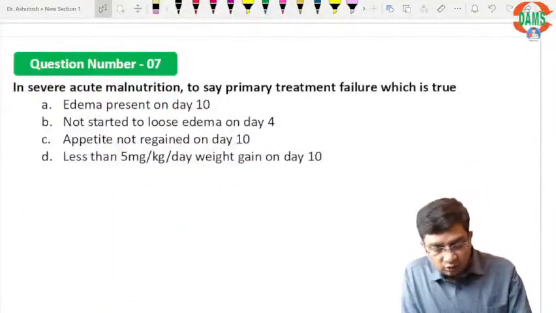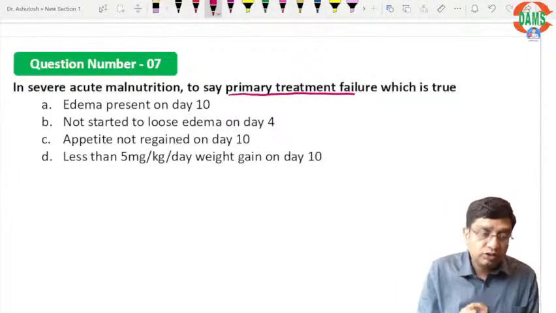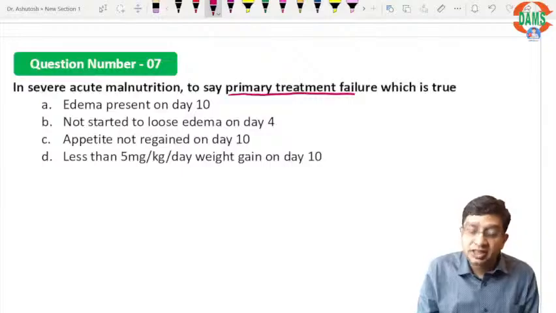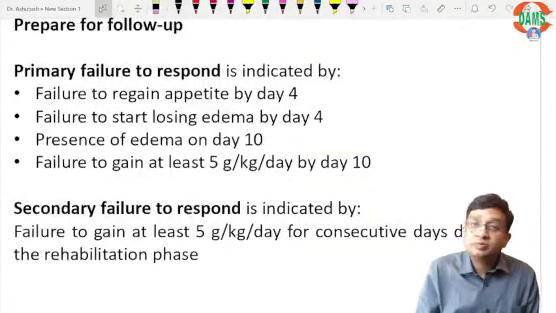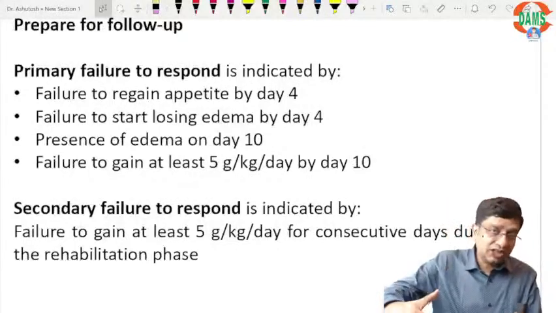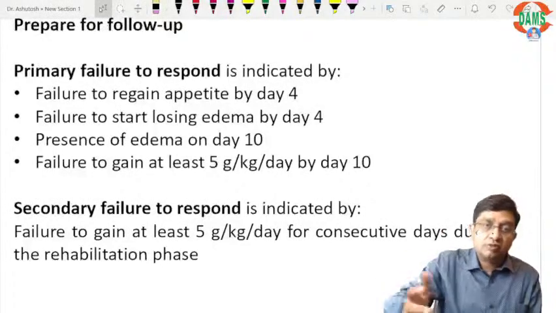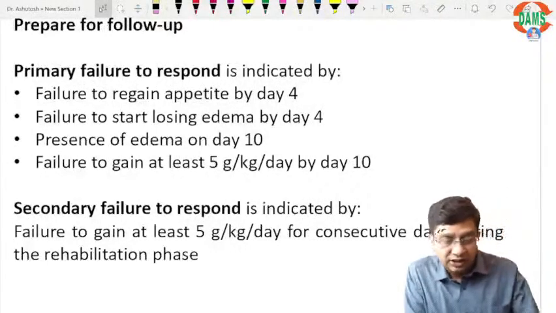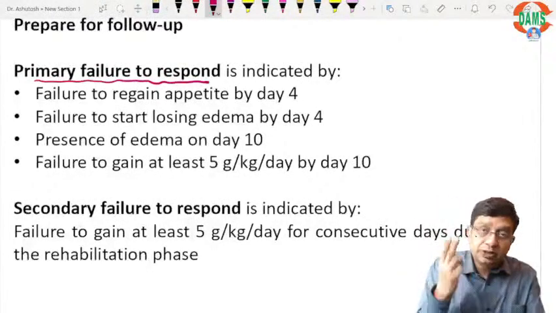In severe acute malnutrition, which is true about primary treatment failure? First you need to understand the meaning of primary treatment failure and secondary treatment failure. This line I have taken from the textbook of Paediatrics by O.P. Ghai. Primary failure means failure while you are treating the child in the hospital. Secondary failure is when the child has been discharged or all the complications have gone. You should remember the criteria of primary failure, which is indicated by two important days.